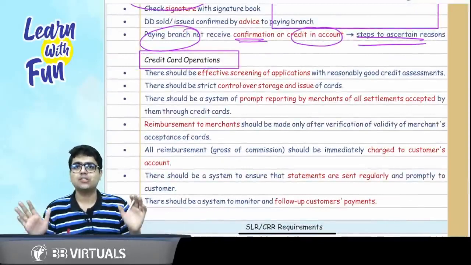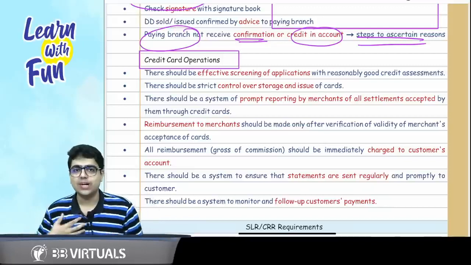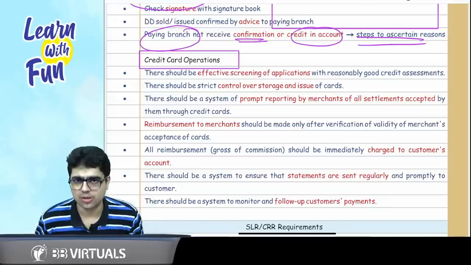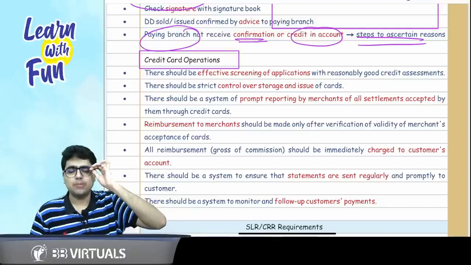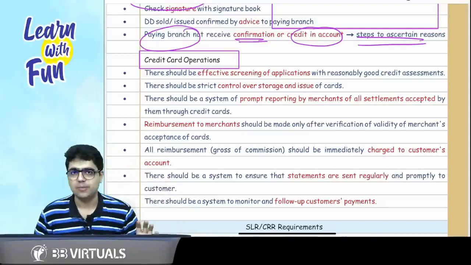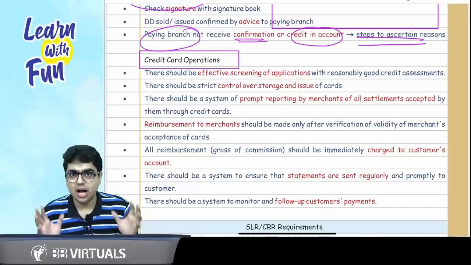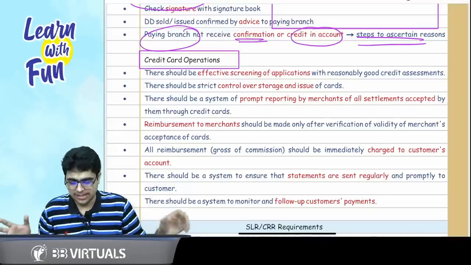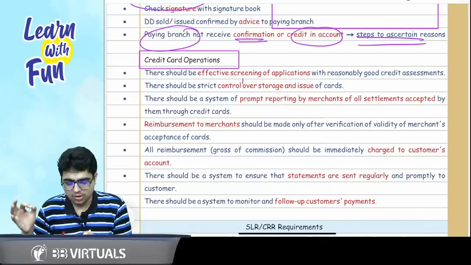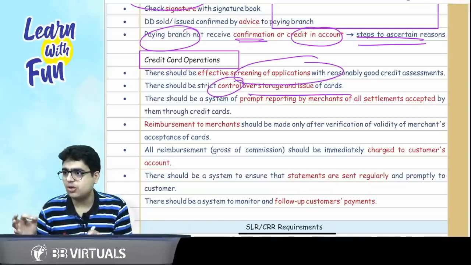So credit card operations talks about what? Whenever I need to get a credit card, I need to give my application to the bank. So first of all, bank will do the screening of application. When it is done with the screening of application, it will issue a credit card out of the stationery of all the cards maintained by it. So there should be proper control over the storage and issue of cards.